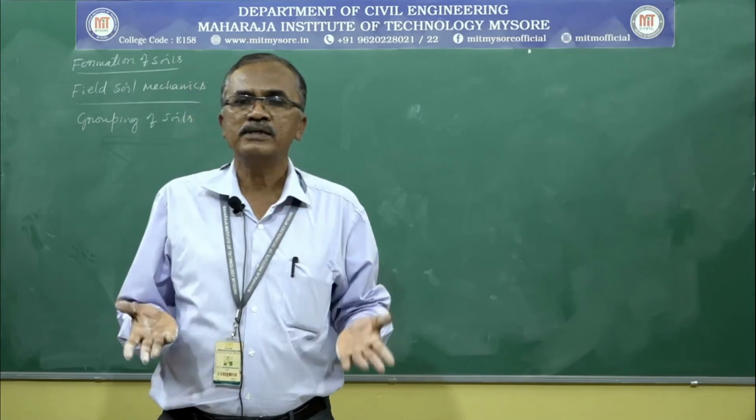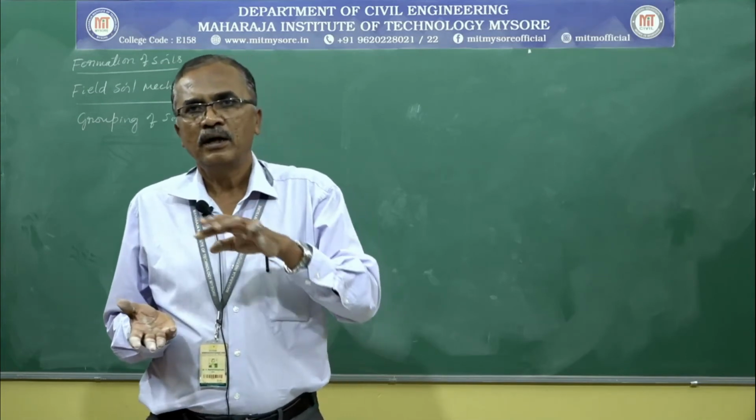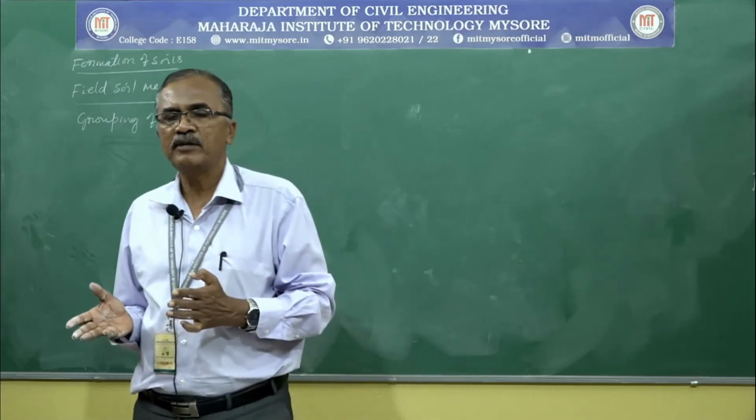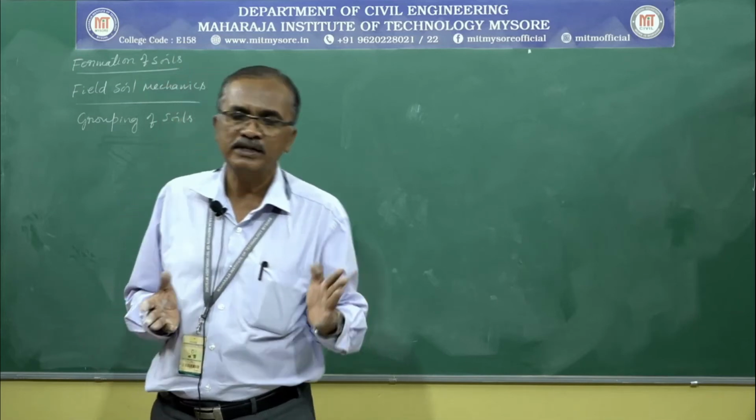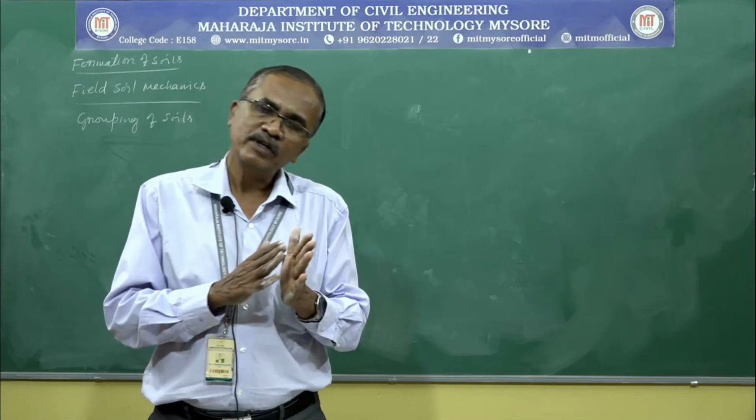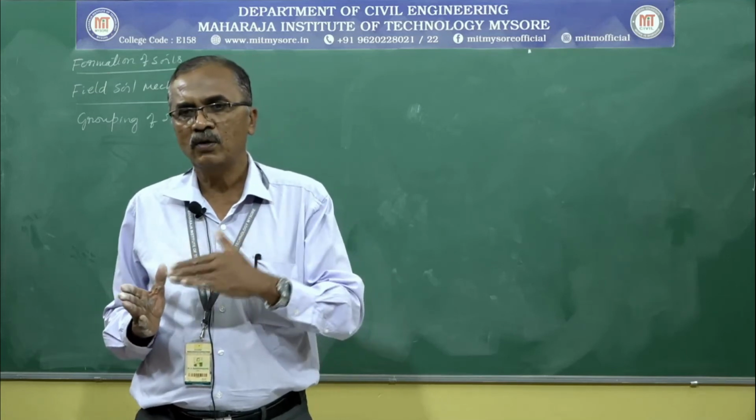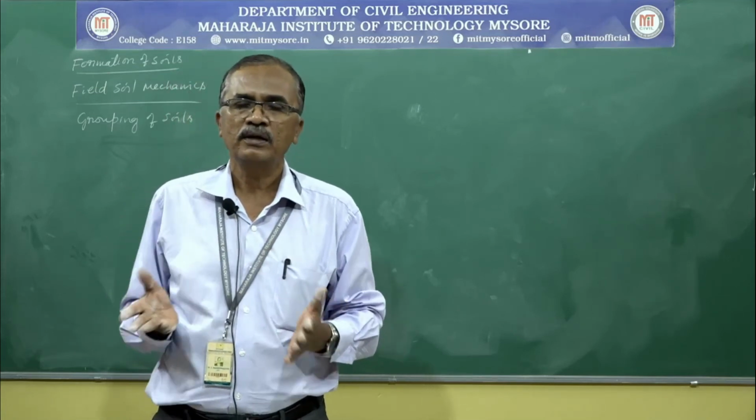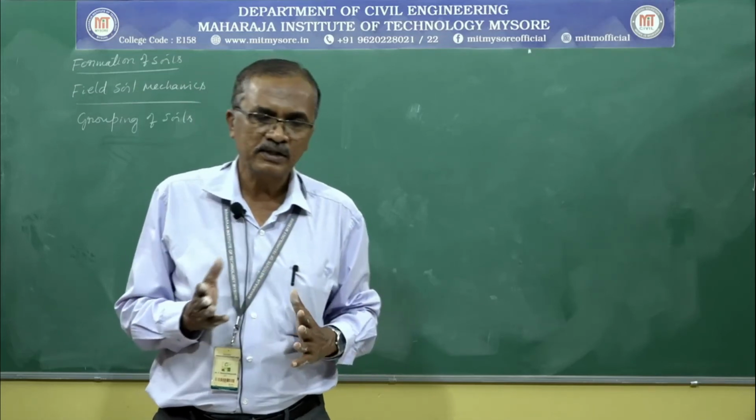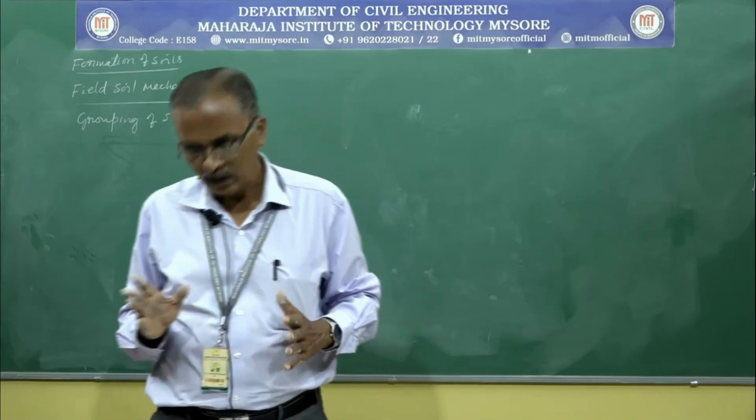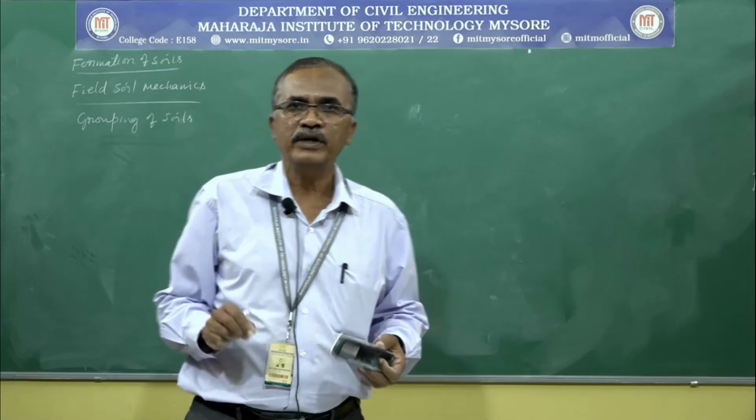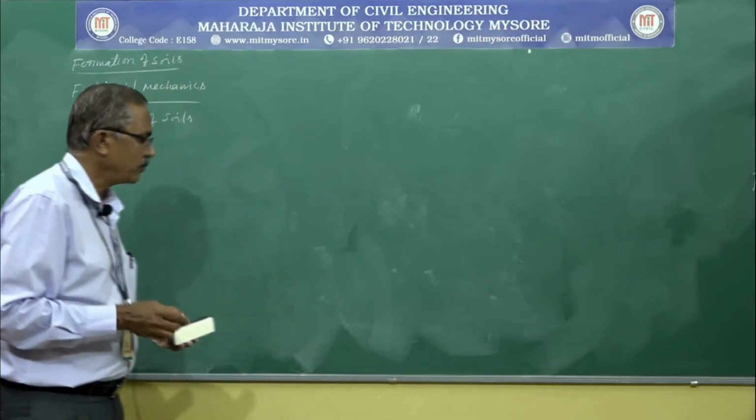So, in general, as a whole, we broadly grouped the soil as coarse grained soil and fine grained soil based on particle size. Above 75 micron is coarse grained soil, below 75 micron is fine grained soil. For convenience, we also grouped the soil as cohesionless soil and cohesive soil. Coarse grained soils are also called cohesionless soils, and fine grained soils are also called cohesive soils.